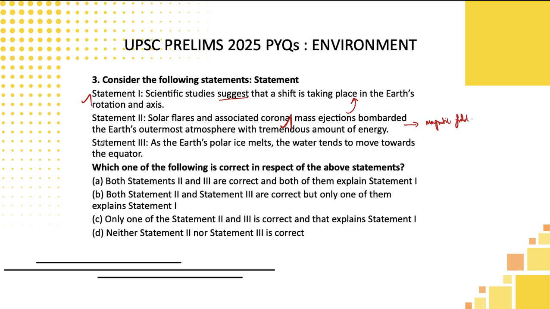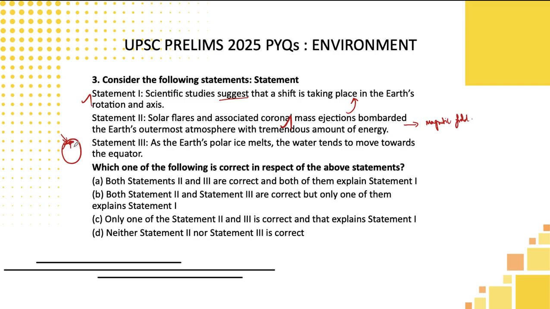So let's move to the third statement, students. As the Earth's polar ice melts, water tends to move towards the equator. This is a high possibility because we know melting of that is due to climatic change in the recent past. There is an increase in temperature happening on the Earth's surface. So melting of glaciers is happening.